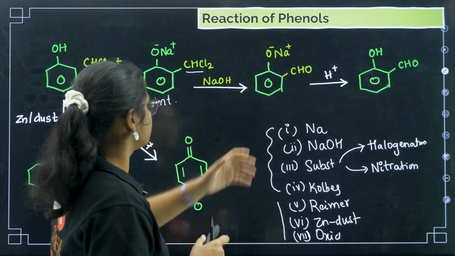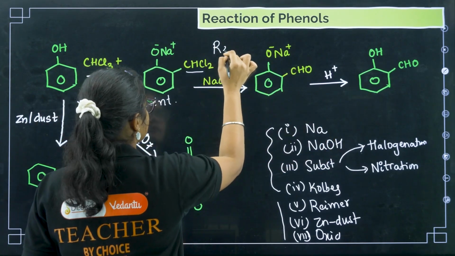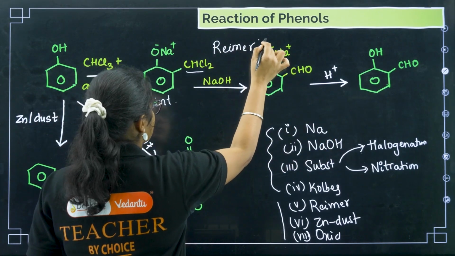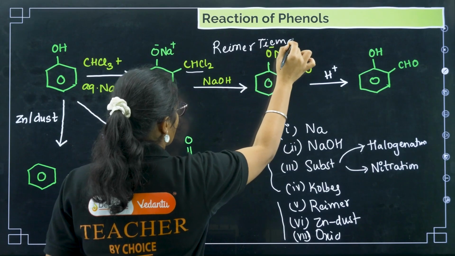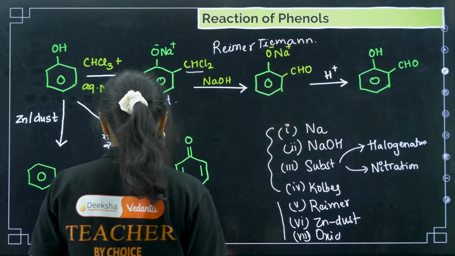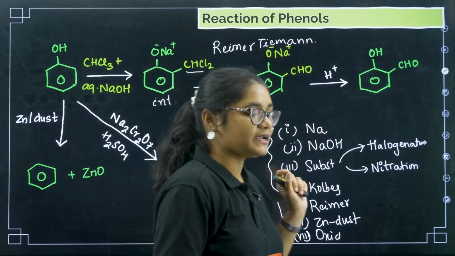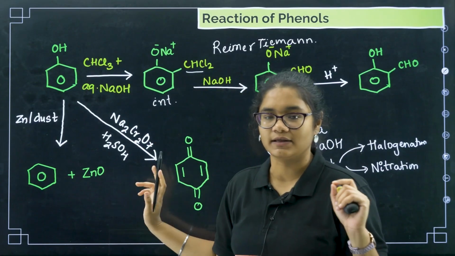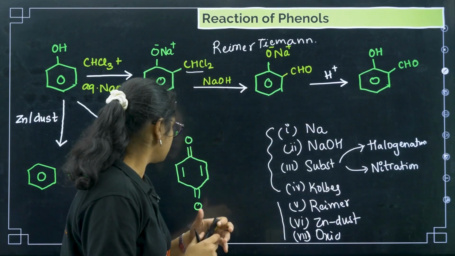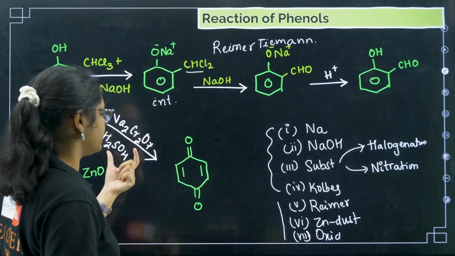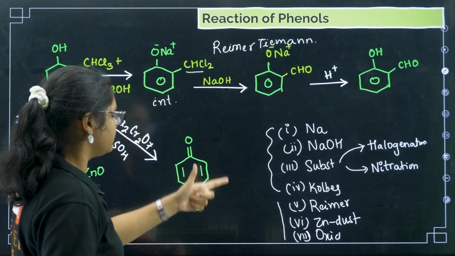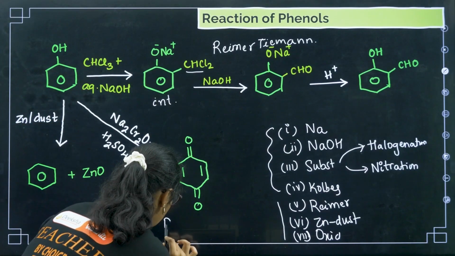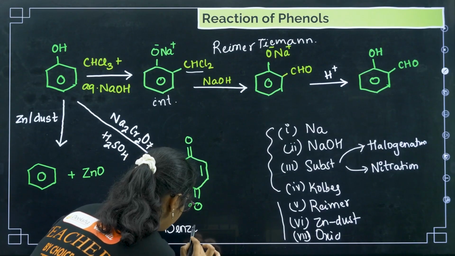This is your Reimer-Tiemann reaction. Now if you treat it with zinc dust, we get benzene and zinc oxide. If you do oxidation with Na2Cr2O7, chromic acid, we will get benzoquinone.